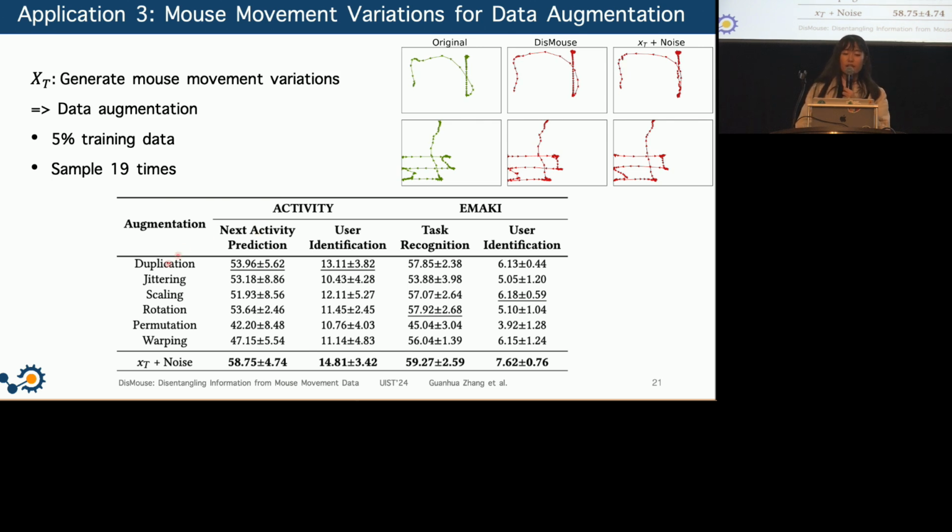We compare with currently most used data augmentation techniques and show our XT can actually lead to better data augmentation performance.